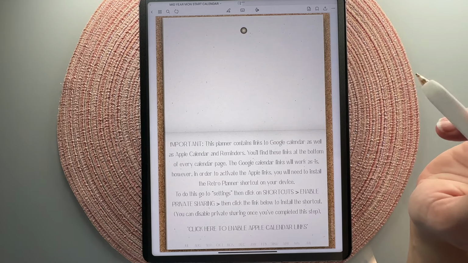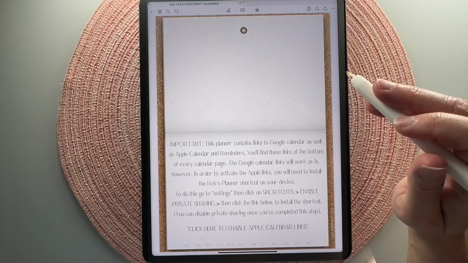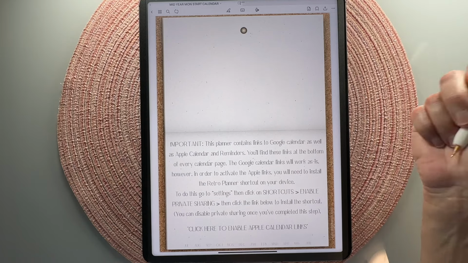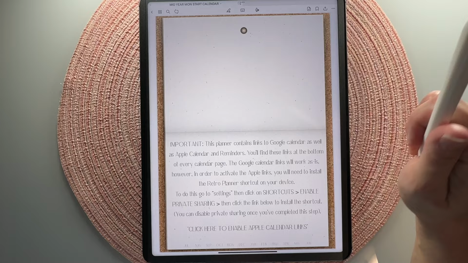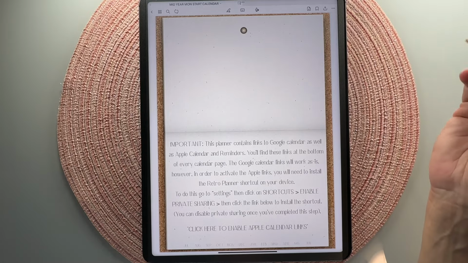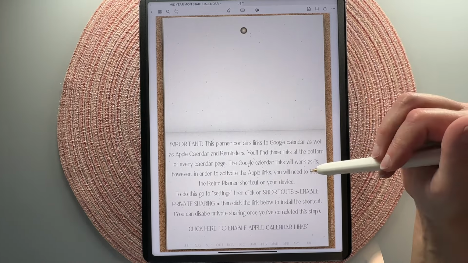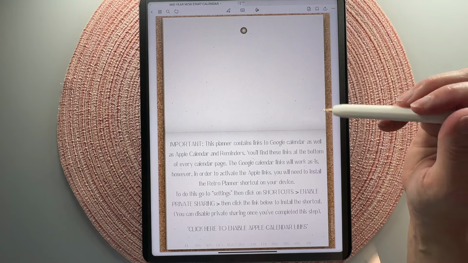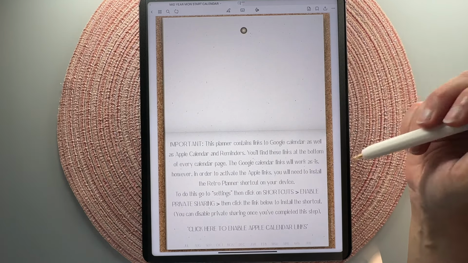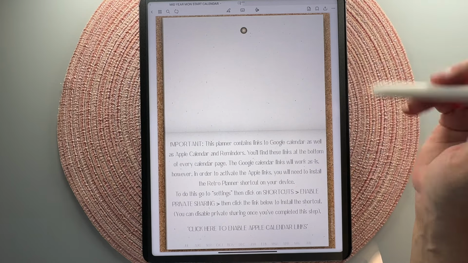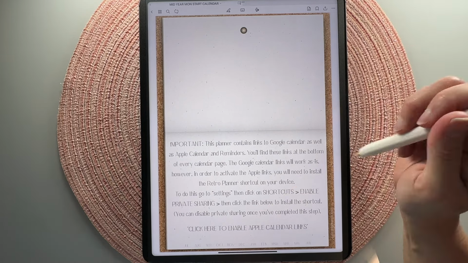Important to note, it does not sync to Apple Calendar and Google Calendar, meaning that if you put something in your Apple or Google Calendar, it's not going to show up in your planner. It's not really a feature that's feasible yet. But if you want to quickly open your Apple Calendar and Reminders while you're planning and add something in, you could totally do that with just a single click. And you don't have to close out of the program, split screen, any of that stuff. And same with Google Calendar.